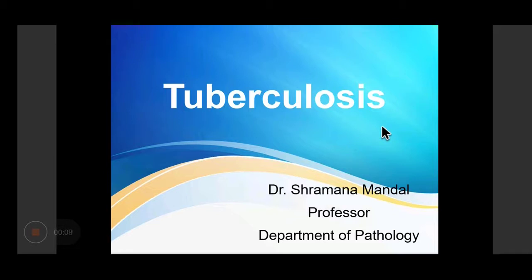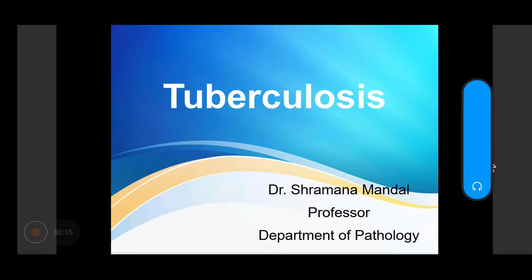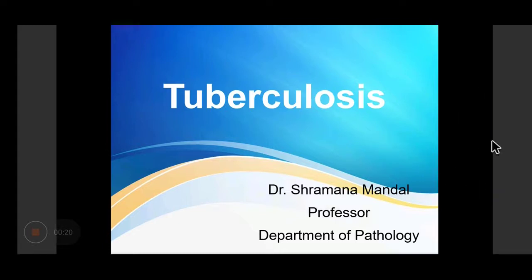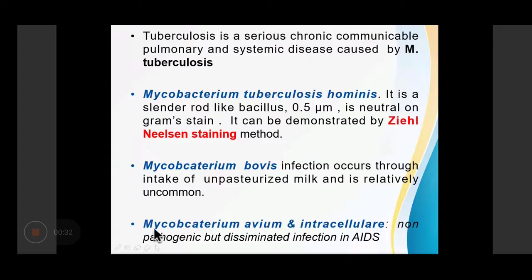So we'll start with tuberculosis. So what is tuberculosis? Tuberculosis is a chronic communicable disease, which can cause pulmonary and systemic diseases.